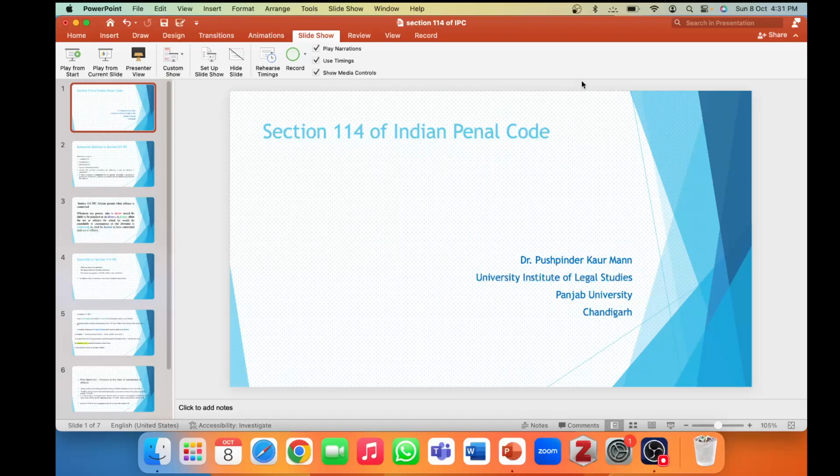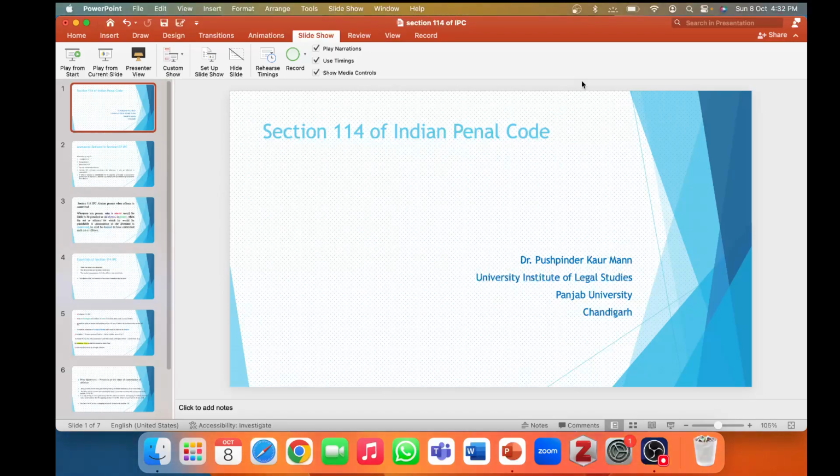Today, we would be discussing Section 114 of Indian Penal Code. You must be knowing the concept of vicarious liability while studying law of torts, where a person can be made liable for the acts of another. In criminal law, also, a person may not have actually committed a crime, but he can be made liable for the offense committed by another person. Sections 34, 114, and 149 of Indian Penal Code are examples of that.